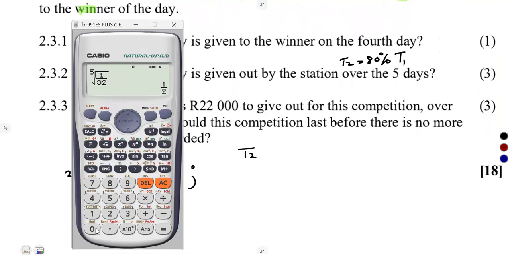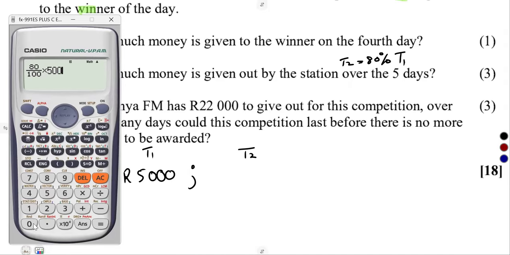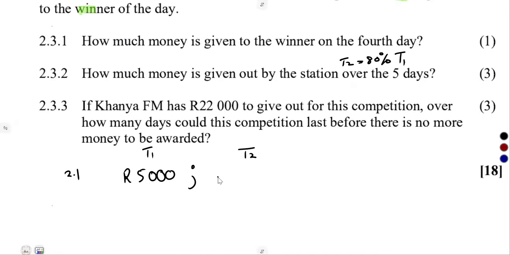So 80%, 0.8 or 80 over 100, of what we got before, 5,000. So the following day, the prize money awarded was going to be 4,000. And so on.